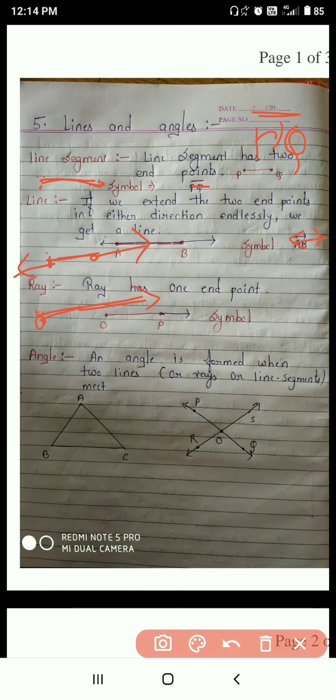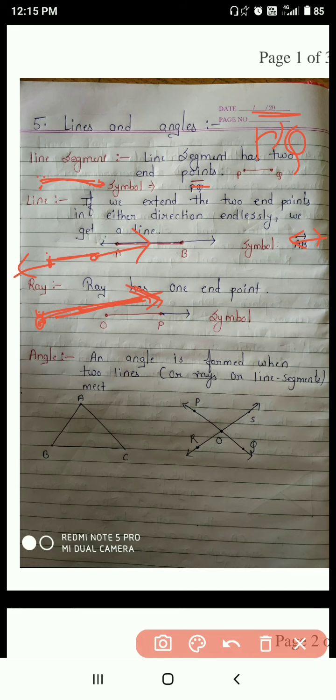So a ray has one endpoint and one is endless. Okay, this is your endpoint and this is your endless point. So this is your ray. So a line segment has two endpoints, a line doesn't have an endpoint, and a ray has one endpoint and one endless point. Okay.